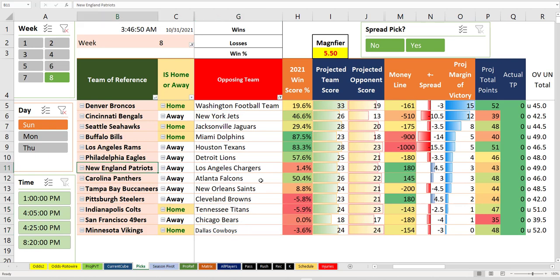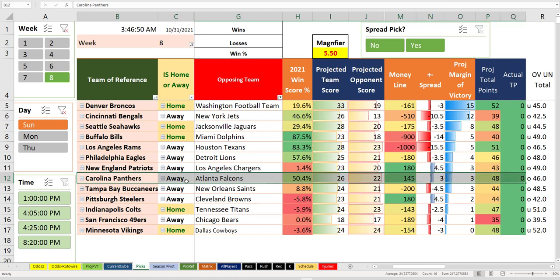So this game being right in the middle here at plus 180, you get 4.5. How can you not take this plus 4.5 on a round robin? I mean, algorithm says definitely do it. So there you go. That's the 4th pick, and they're supposed to win. That's crazy too. Maybe as a straight bet to bet on the Patriots to win, even though it's away. Carolina, Atlanta, bad team rule. I feel like Carolina is now a bad team with Sam Darnold, so I'm going to exclude this game.